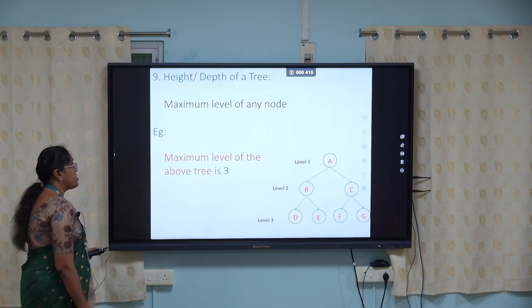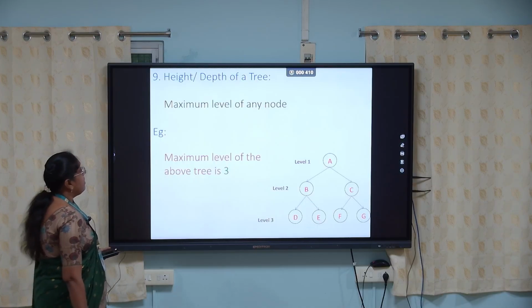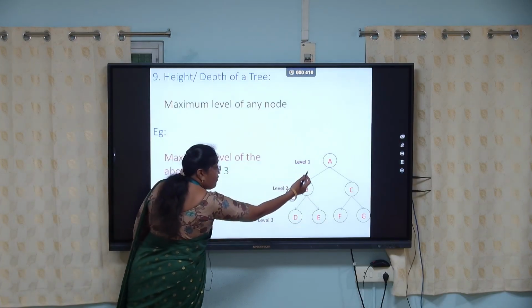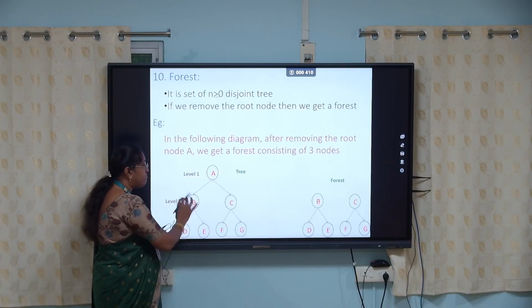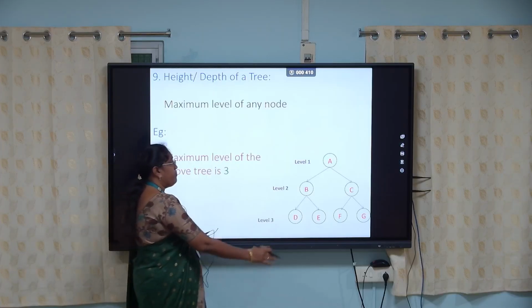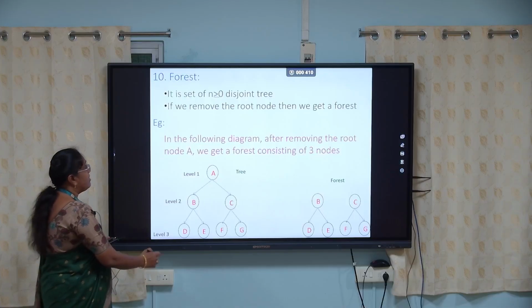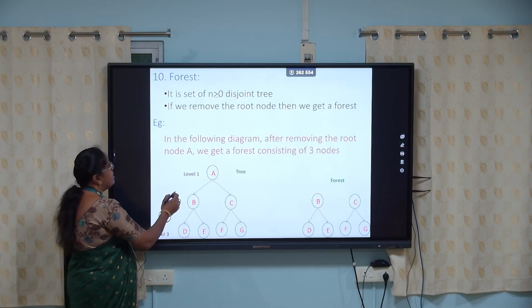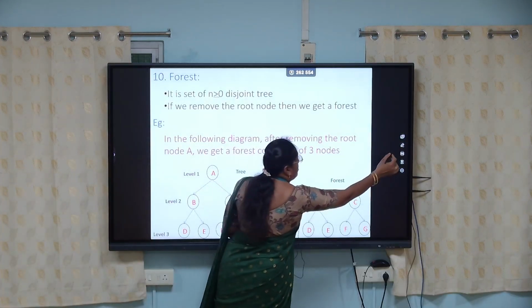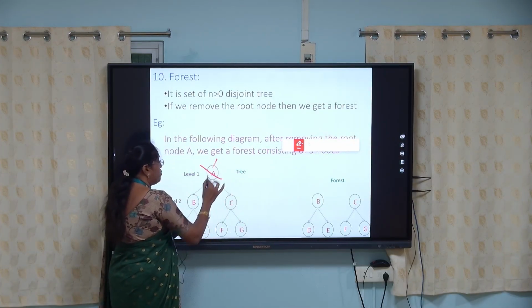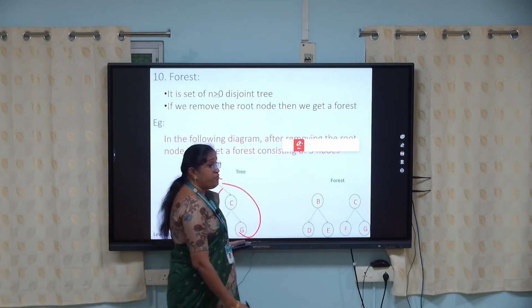Next, height of a tree. The maximum level of any node is the height or depth of the tree. So the maximum level of this tree is level 3, so the height of the tree is 3. That is the height of the tree. Okay, forest. It is a set of n disjoint trees, where n is greater than or equal to 0. Remove the root node, forming the forest. That is said to be a forest.